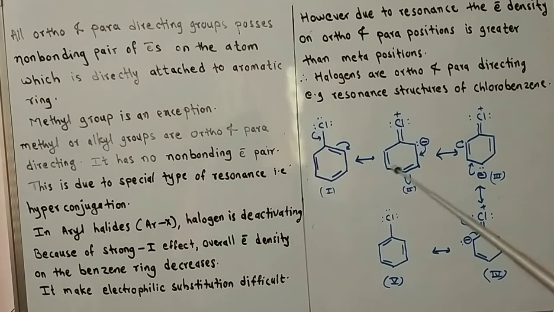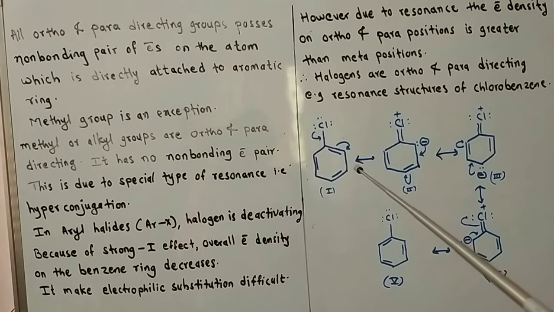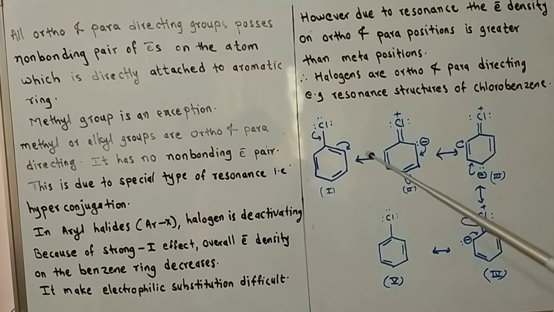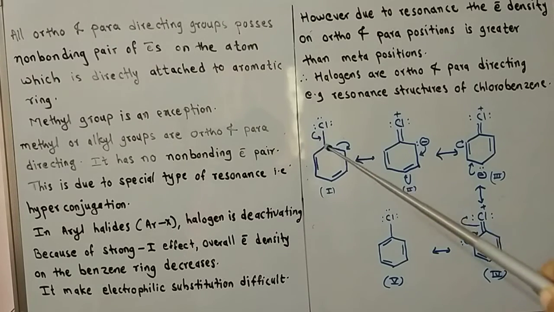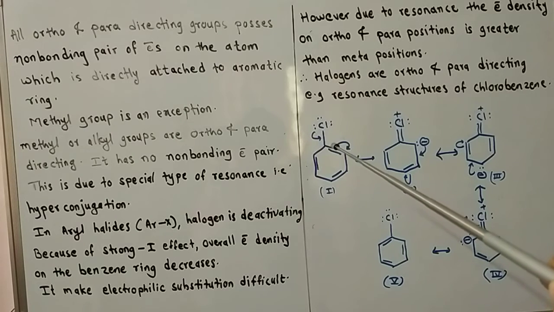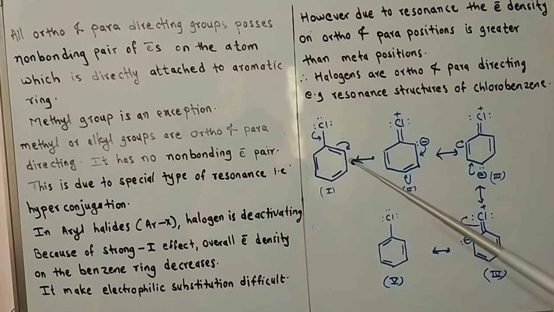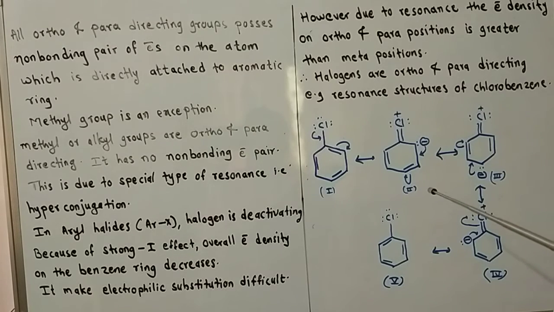Then we can draw the second structure by showing an arrow: one lone pair is shifted to the adjacent bond between chlorine and carbon, and the adjacent pi bond is shifted to the carbon atom which is at the ortho position. In the second structure we get a double bond between carbon and chlorine. Chlorine carries a positive charge, and the carbon at the ortho position carries a negative charge.